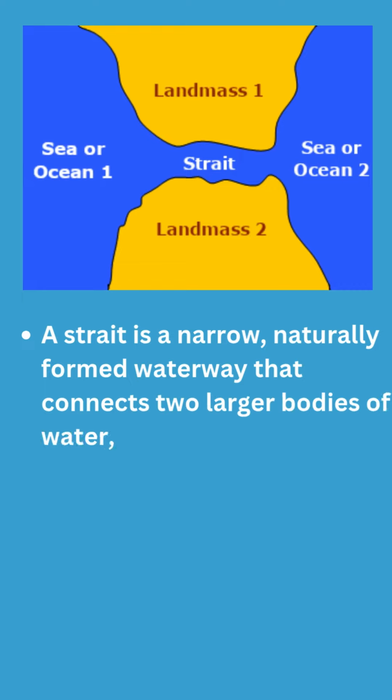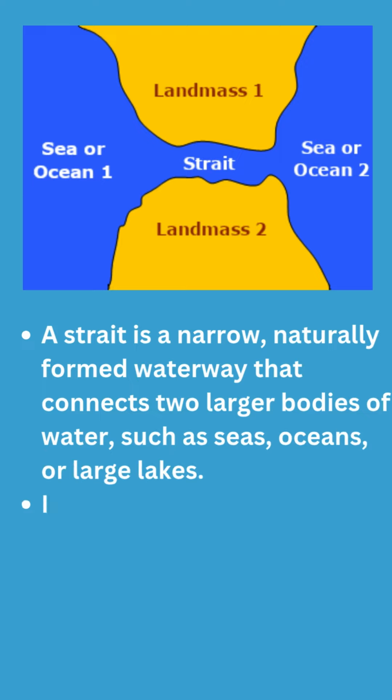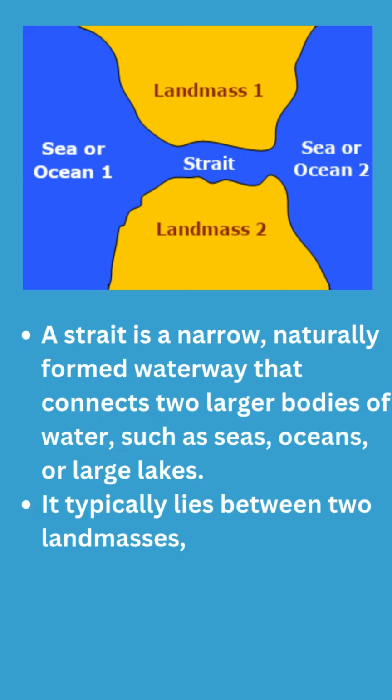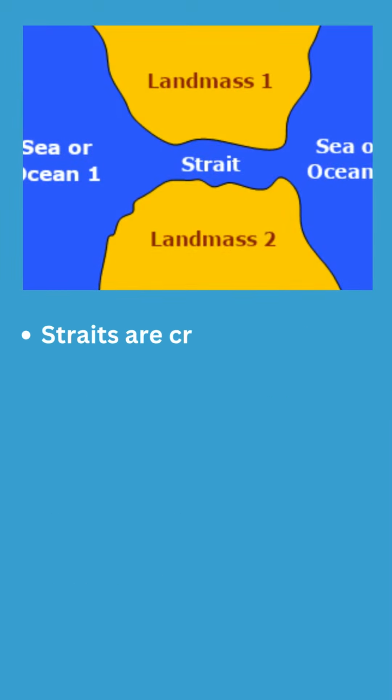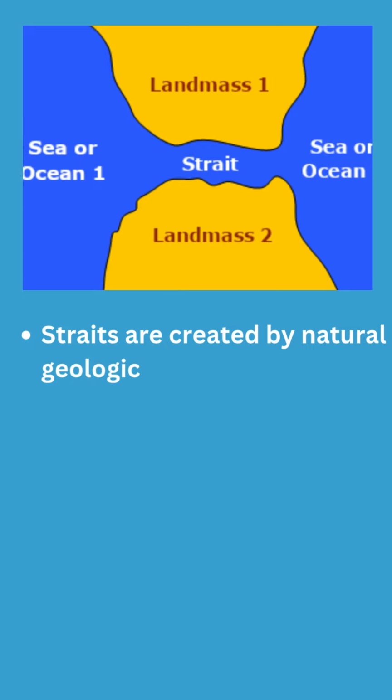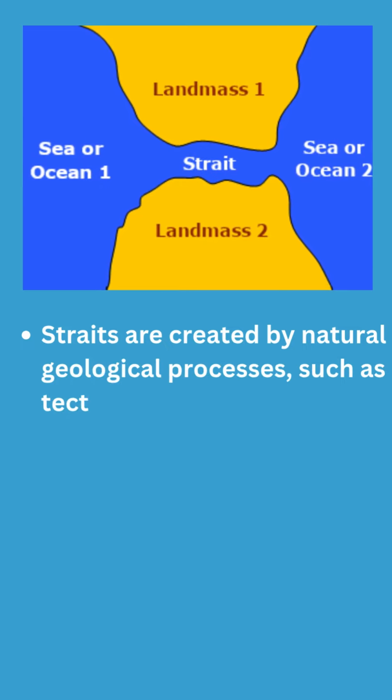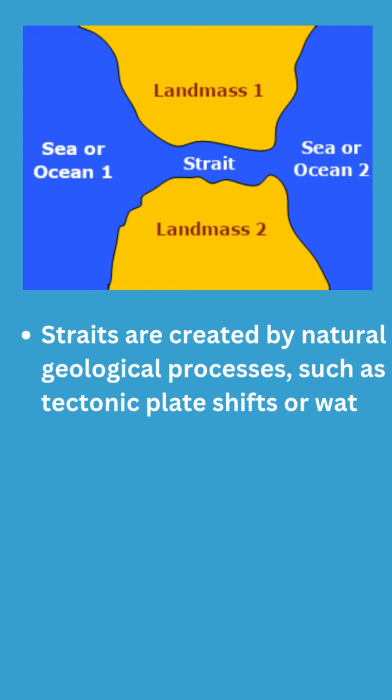A strait is a narrow, naturally formed waterway that connects two larger bodies of water, such as seas, oceans, or large lakes. It typically lies between two landmasses, like continents or islands. Straits are created by natural geological processes, such as tectonic plate shifts or water overflowing low-lying land.